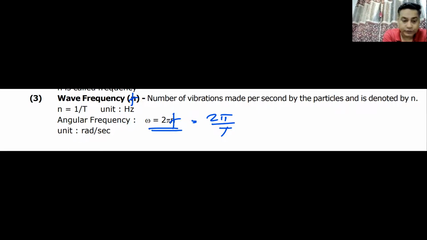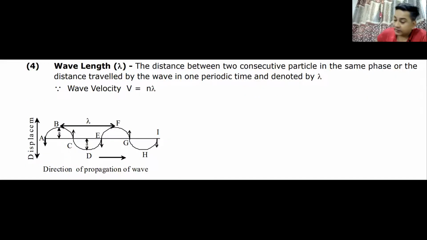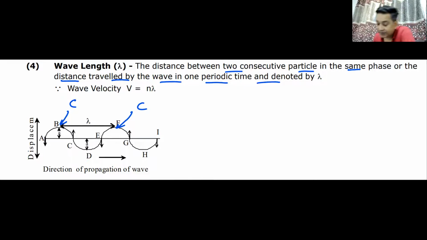I have also told you the value of wavelength. Wavelength is the distance between two particles in the same phase. This is a crest. This is also a crest. If I find the distance between the two crests, that will be the wavelength. Or it is the distance traveled by the wave in one time period. This is a trough. This is a trough. The distance between two troughs can also be known as the wavelength. Do we understand this? Yes or no?